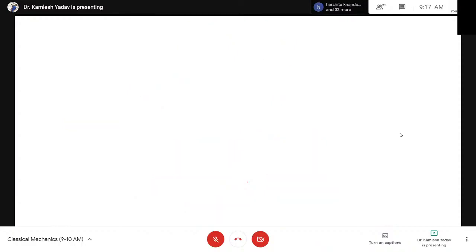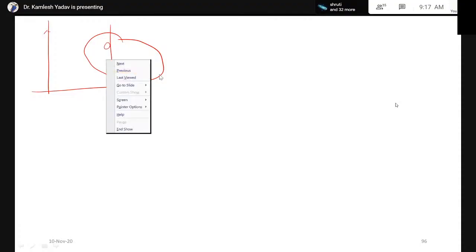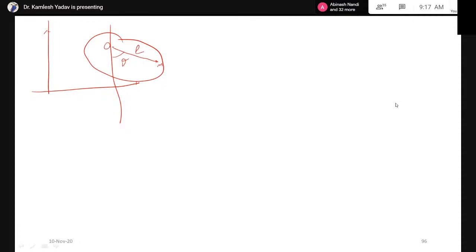Now let us apply Lagrangian mechanics. Suppose we have a compound pendulum, and this compound pendulum is rotating about this axis of rotation, and this is the center of mass of the pendulum. Let us connect these two, and this is the angle of oscillation, and suppose this is L, and the weight of the object acting downward is mg. Draw a perpendicular from this at the axis of rotation.